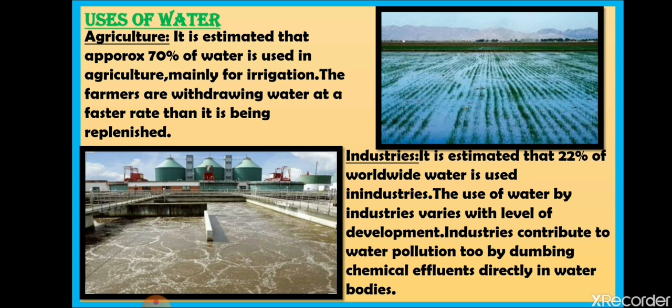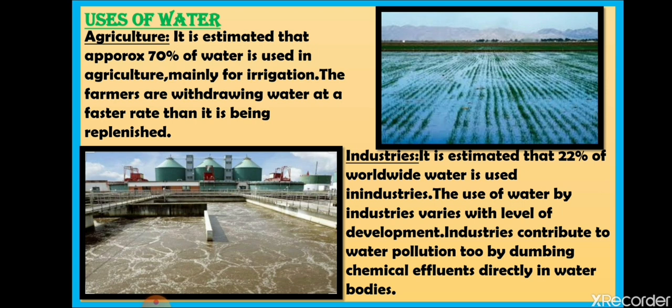The use of water by industries varies with the level of development. Countries like USA, Canada, and Russia display higher use of water for industry than for agriculture. And in a country like India, water is mostly used for agriculture.